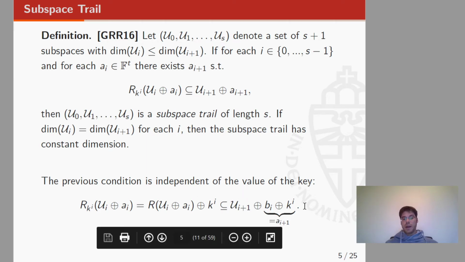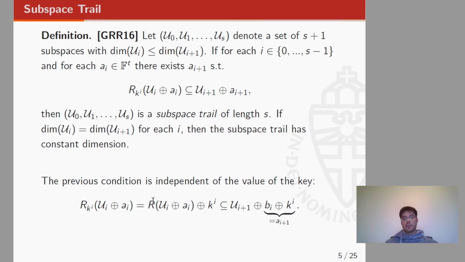As you can see here, the key only changes the final coset, but the fact that this coset is mapped into a coset of this subspace just depends on the details of the round function. So for subspace trails, we don't have any condition on the key, but we require that each coset of Ui is mapped into a coset of Ui+1.